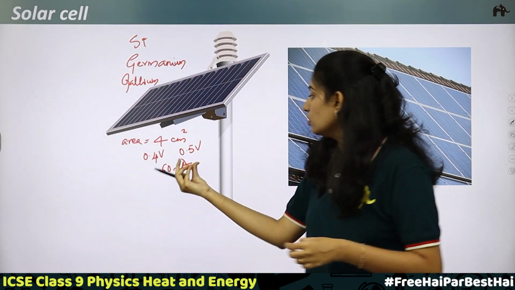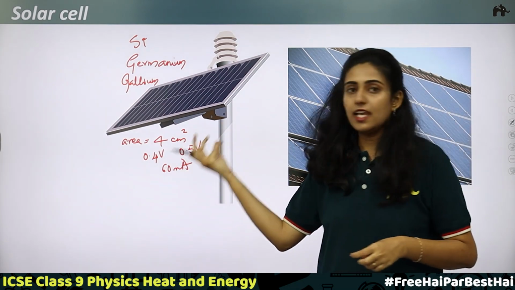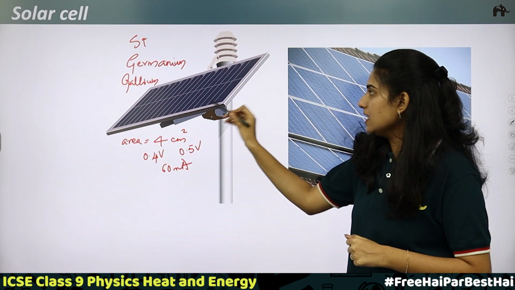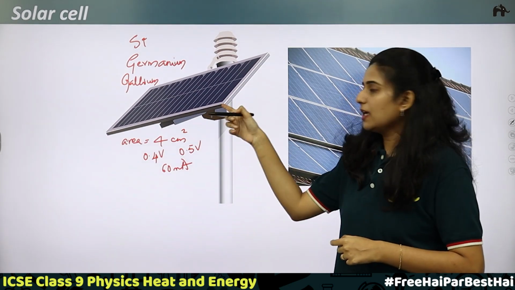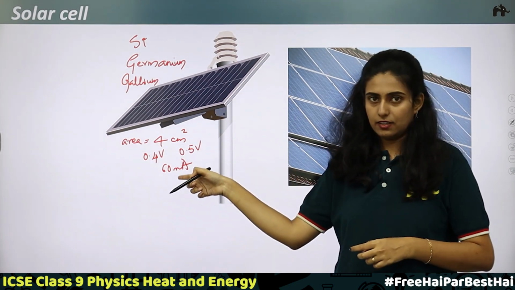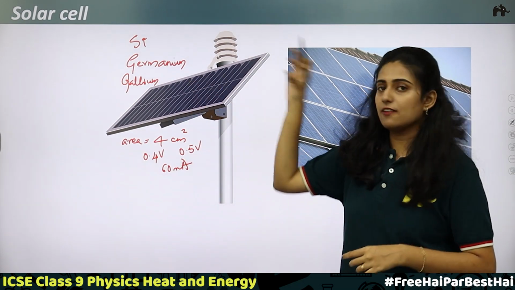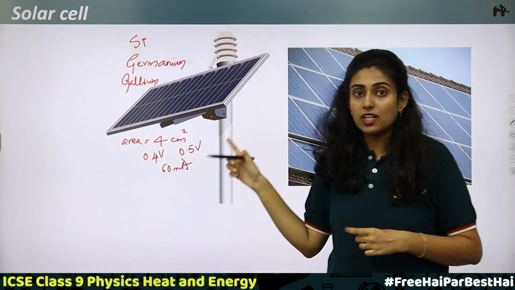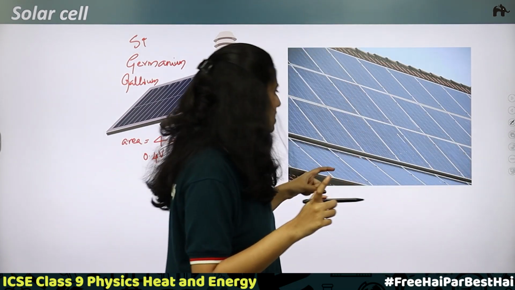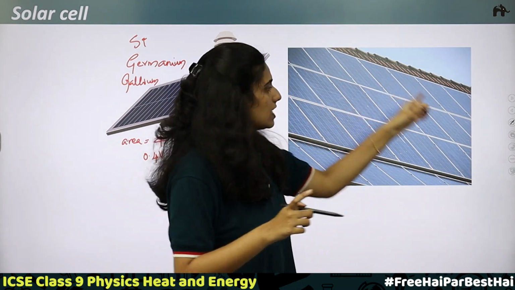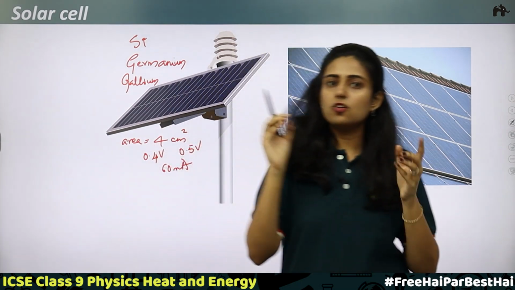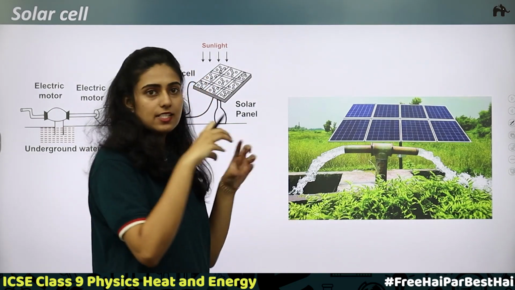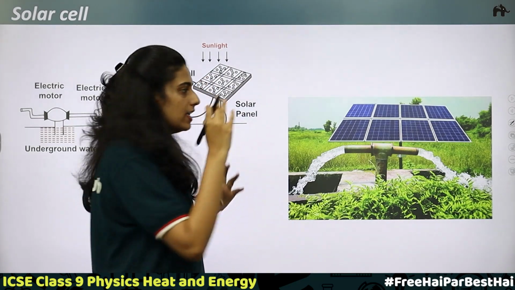Now, this is only 60 milliamperes. If you want more current, what should be done? Many such cells should be used. When you use many such cells, you can produce more current. When you take one cell, another cell, many cells, and keep them together, we call it a solar panel. You can see many solar cells arranged in this. So, got an idea about solar cell. Now we have understood how a solar panel looks. That is, when you arrange solar cells together, you get a solar panel.